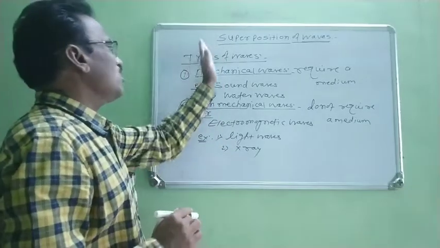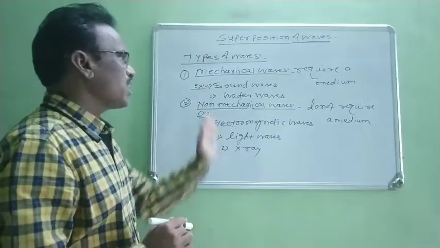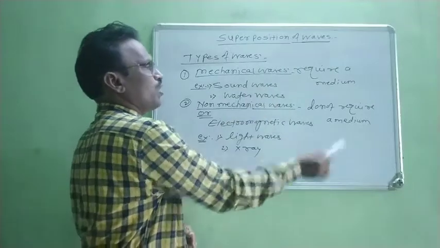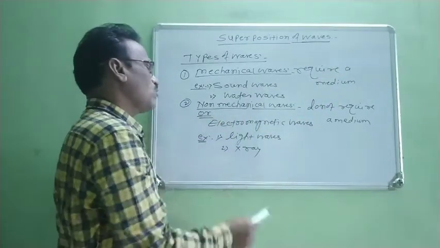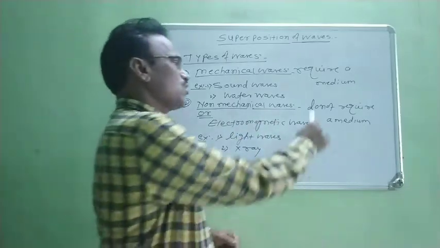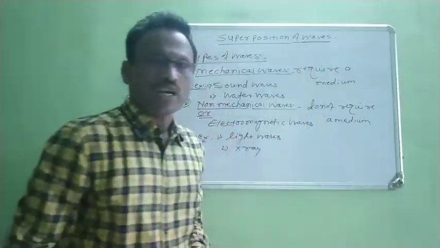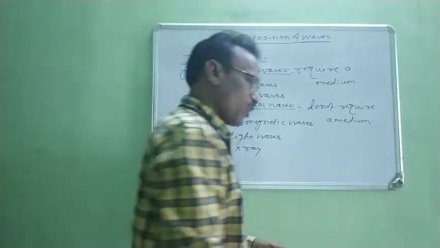In this way, all these waves are classified mainly into two types. Mechanical waves, which require a medium for their propagation, and second, non-mechanical waves or electromagnetic waves, which do not require a material medium for their propagation. Okay.